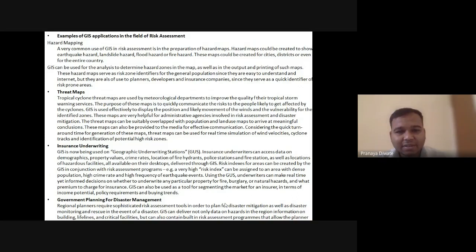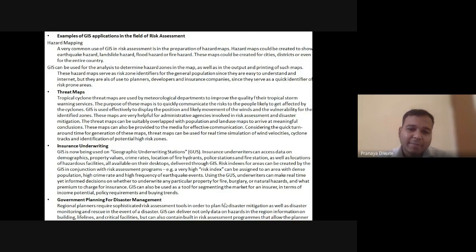GIS is used to effectively display the position and likely movement of the wind and the vulnerability for the identified zone. These maps are very helpful for administrative agencies involved in risk assessment and disaster mitigation.